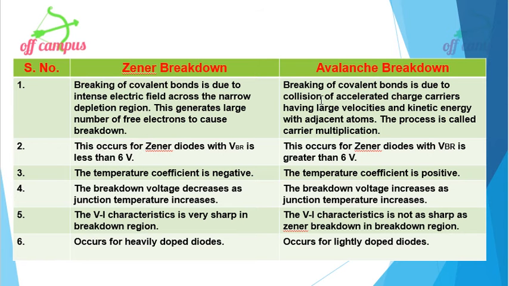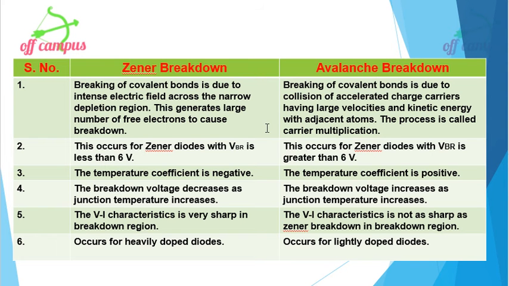Whereas in avalanche breakdown, breaking of covalent bonds is due to collision of accelerated charge carriers having large velocities and kinetic energy with adjacent atoms. This process is called carrier multiplication.